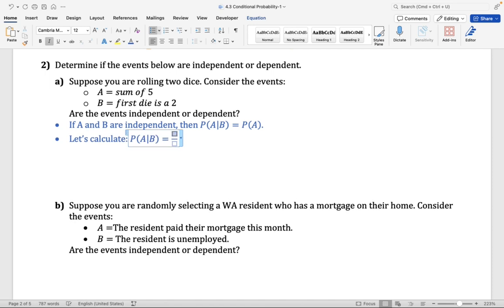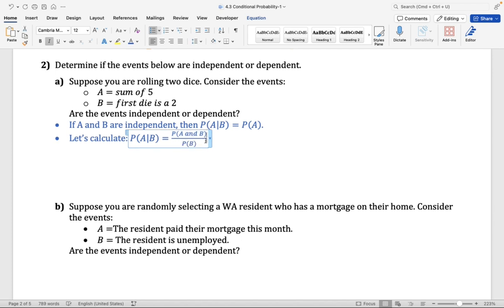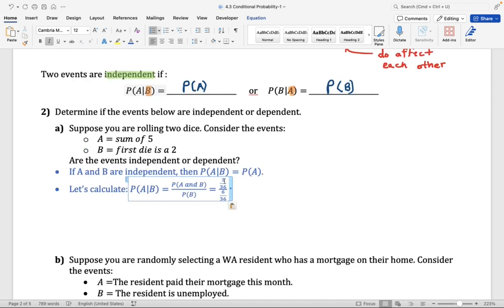To calculate this probability, we use the conditional probability formula, which is the probability of A and B divided by the probability of B. We found this to be 1 over 36 divided by 6 over 36. When we simplified, we got 1 out of 6. Okay. So again, we did this part before. I just wanted to show you that in order to calculate this probability, we have to use the conditional probability. And that is how we found 1 over 6.